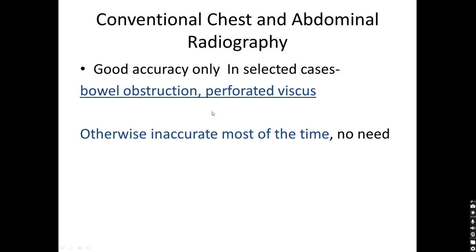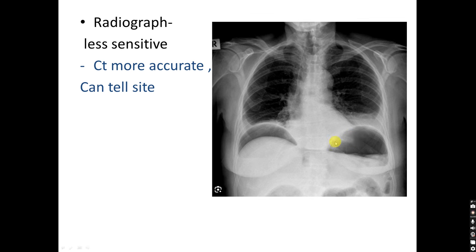A bowel obstruction patient will present with acute abdominal pain, increasing abdominal girth, constipation, and vomiting. A perforated viscus patient will present with severe abdominal pain, guarding, and most of the time the patient will be seriously ill. This is a frontal chest radiograph in erect position in a patient who presented with acute abdominal pain, and it is showing gas under the diaphragm. So the diagnosis is perforation.